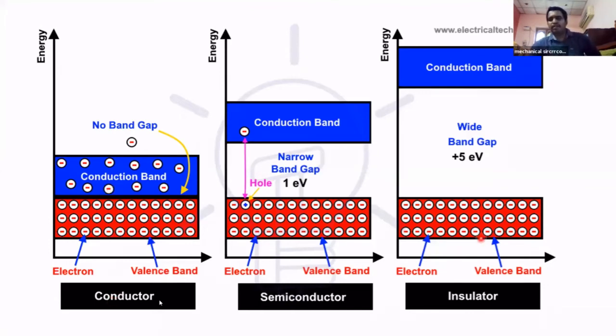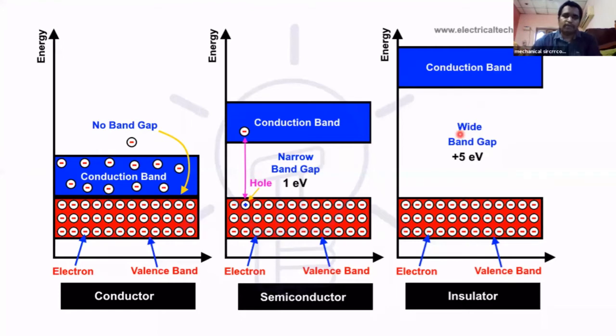Now see the insulator, the third one. Here there is a wide gap between the valency band and the conduction band. Here we need more energy, more than 5 electron volts. Electron volt is the unit for energy. It needs more than 5 electron volts to move electrons from the valency band to the conduction band. So the gap between the conduction band and the valency band is very high, very wide. That's why these materials resist the flow of electrons, meaning they resist current.